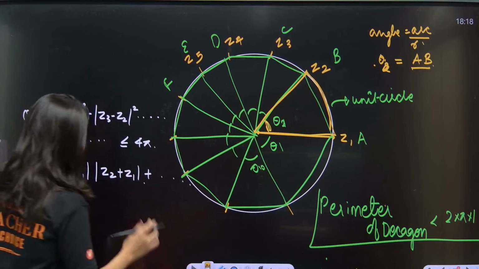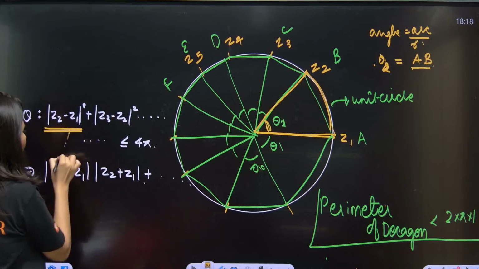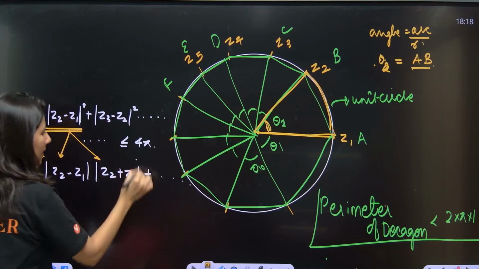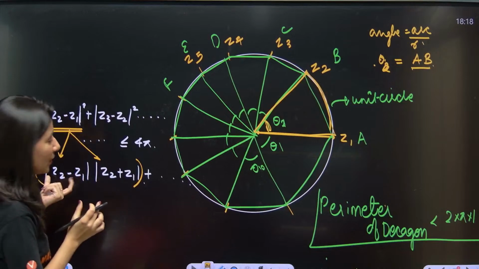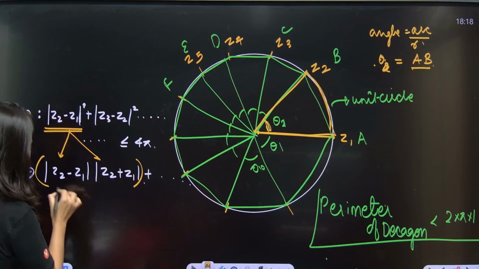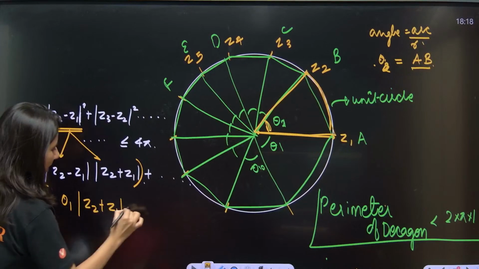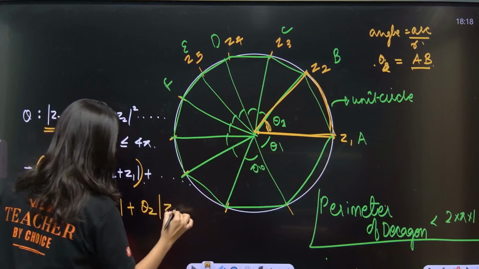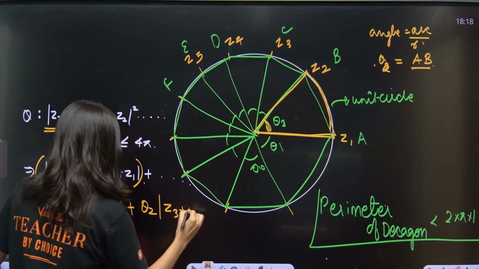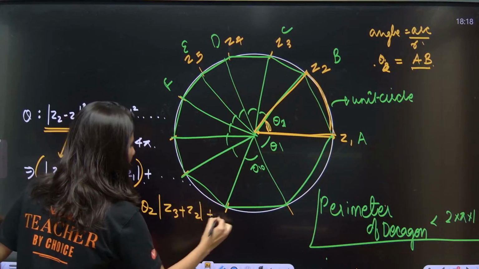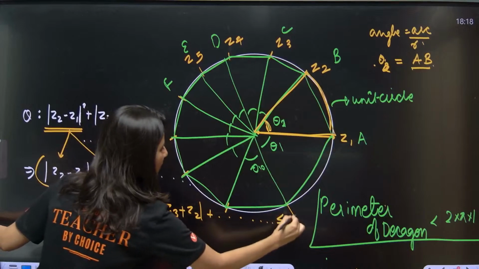So, what I am trying to do is, see, I have split it into two parts, A plus B, A minus B. So, this will actually be replaced by theta 1. So, can you see this is theta 1 mod of Z2 plus Z1 plus theta 2 mod of Z3 plus Z2 and so on, all the way up to less than or equal to 4 pi.